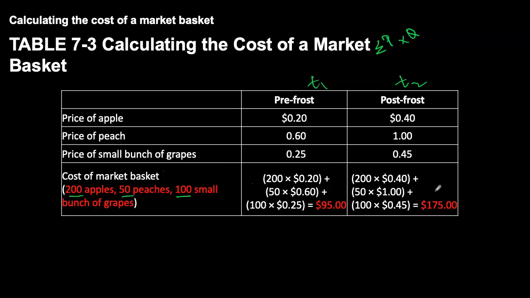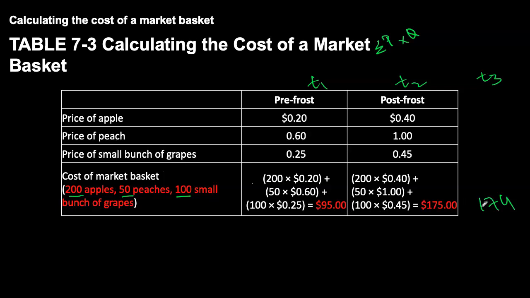In some cases, your cost of the market basket can actually go down. That would obviously occur only if prices have decreased over time. So the total cost of the market basket will now vary depending upon the prices for that given year. Now, just looking at this, we cannot immediately say by how much prices have gone up or down, or these numbers are quite difficult to interpret.